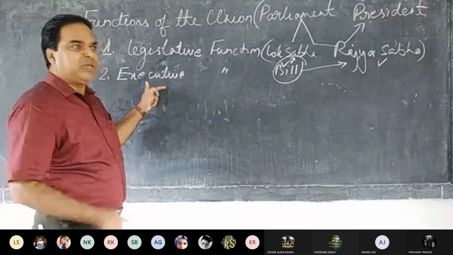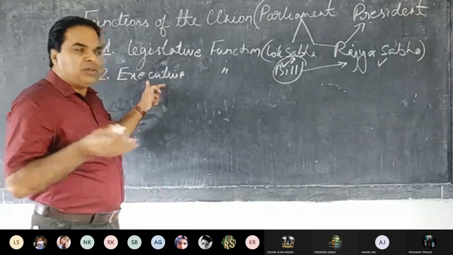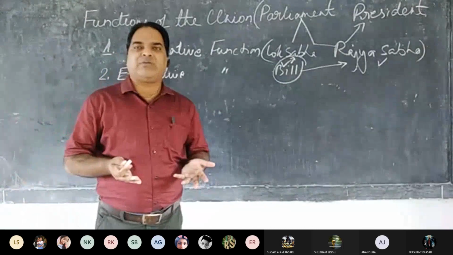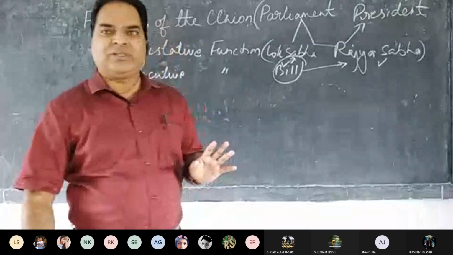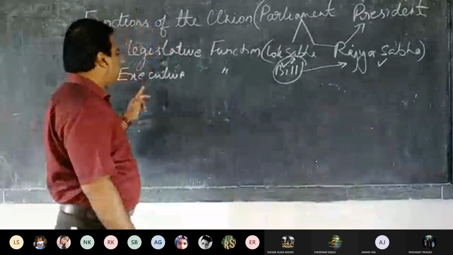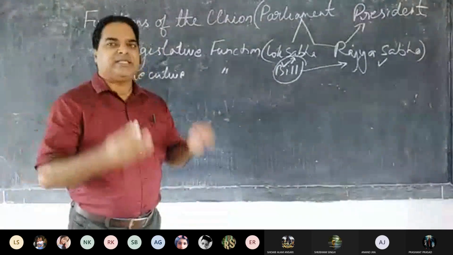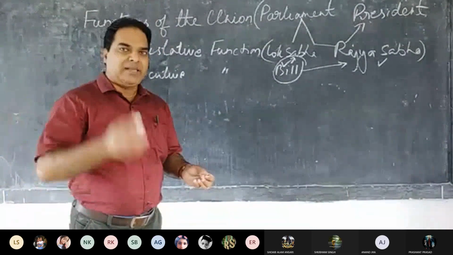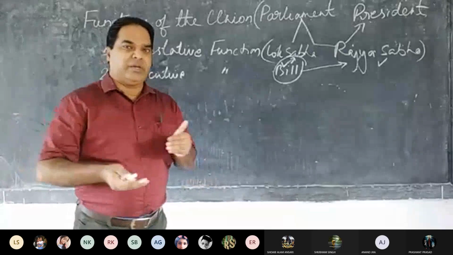Prime Minister is the executive, and then Council of Ministers is the executive. So all of them together are known as Council of Ministers. All the Council of Ministers, they are the executive. So what are the functions of the executive? Executive executes the laws passed by the legislature. And there is one topic in your book, control over the executive.